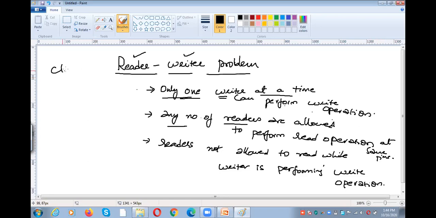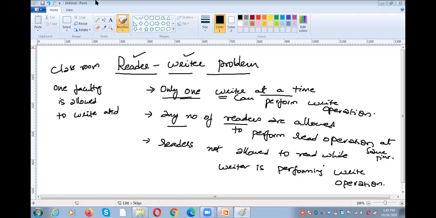The best example is a classroom. In the classroom, one faculty is allowed to write, and all the remaining faculty have to wait until the first faculty completes the class.